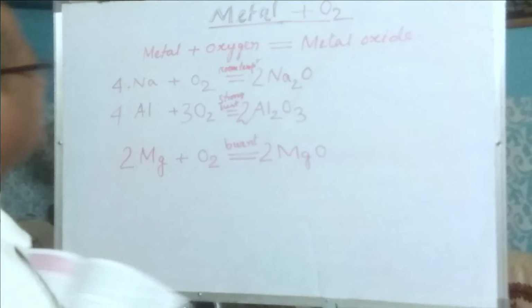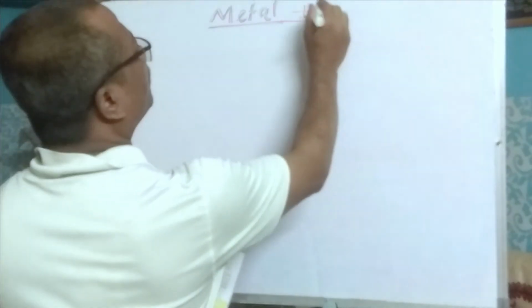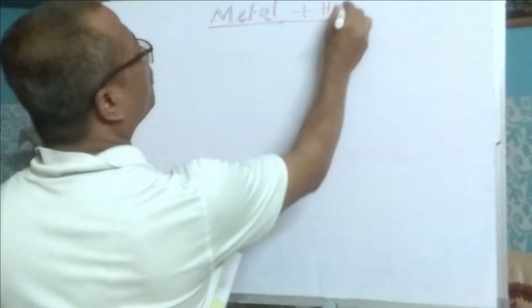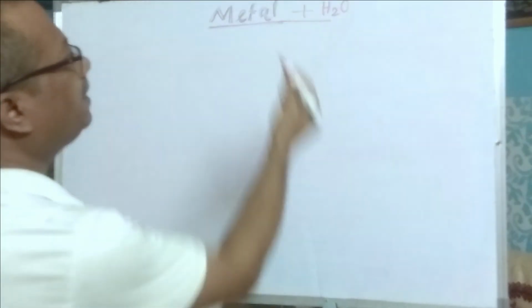Next is reaction with water. We are going to discuss metals when they react with water, H2O. Some metals react with water at normal temperature. Some metals react with water vapor or hot water.